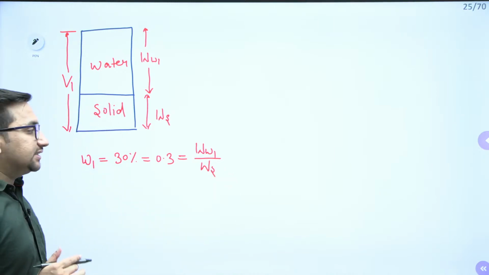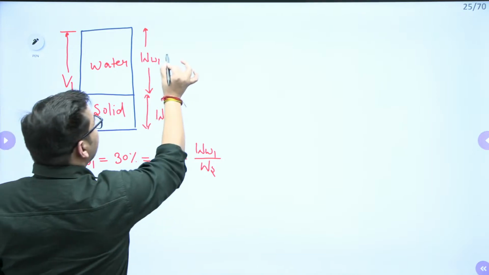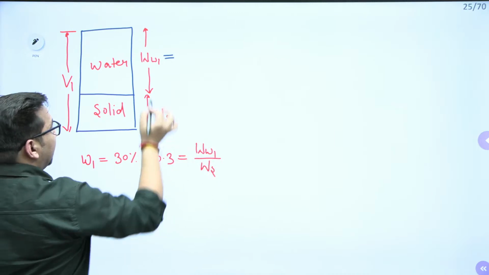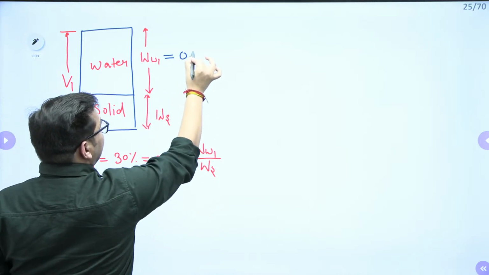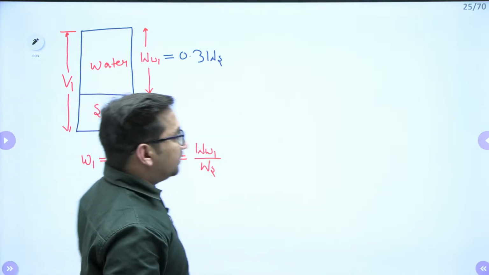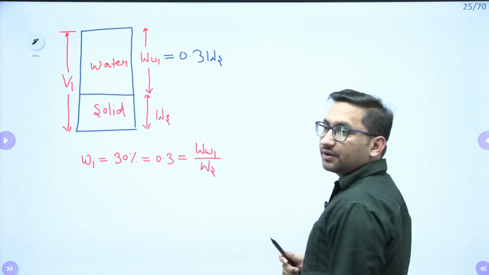So I can say the weight of water in 1 is equal to 0.3 times the weight of solids, right?